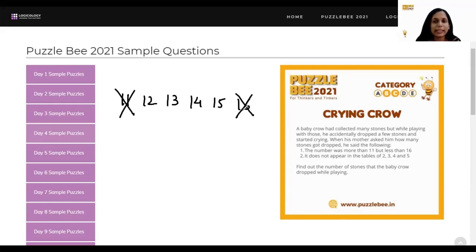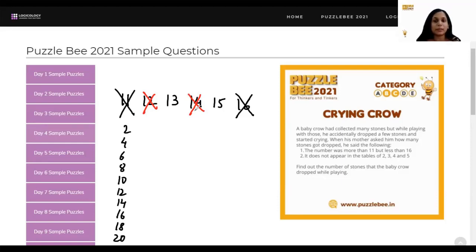Now, the longer way to solve this is just write all the numbers that you know come in the tables of 2, 3, 4, and 5. So if I write 2's table, I will have 2, 4, 6, 8, 10, 12, 14, 16, 18, 20. Okay. Out of these, I can see 12 and 14 here. So what will I do? I'll just cut these also. So out of my 4 options, 2 are already gone. So 2's table has taken away 12 and 14 already.